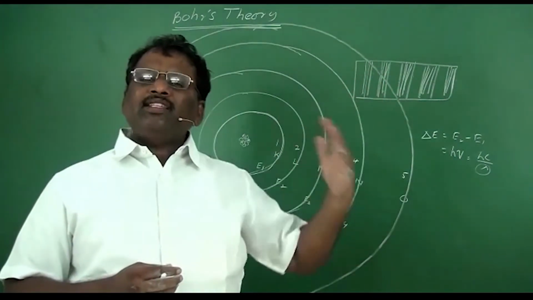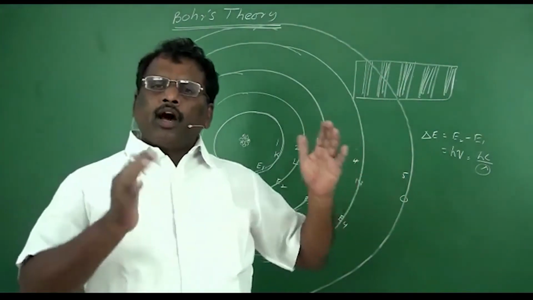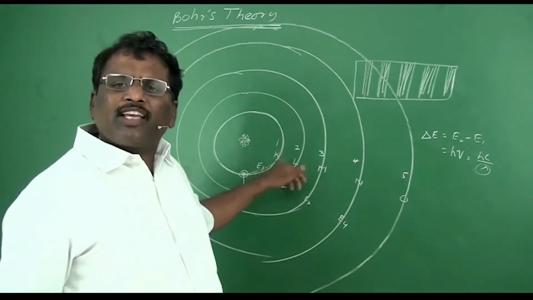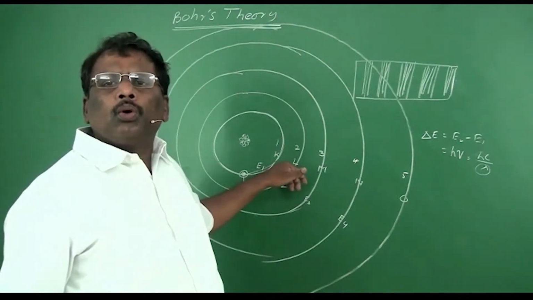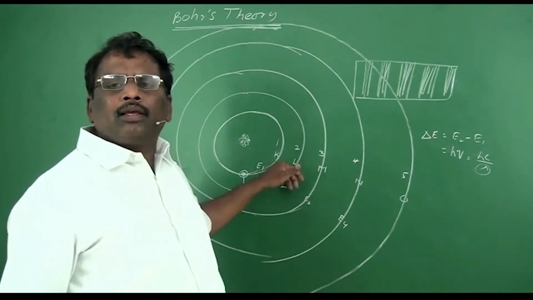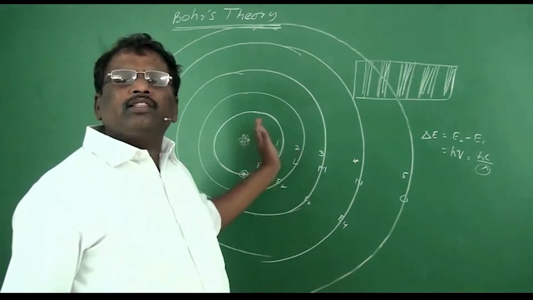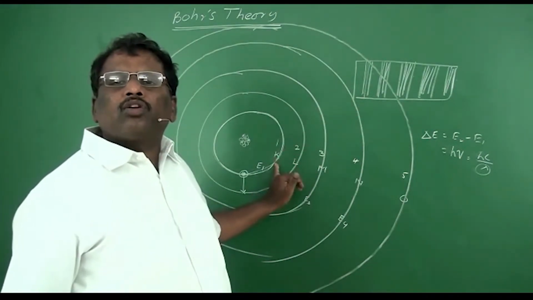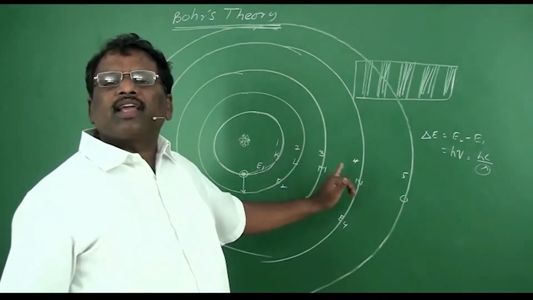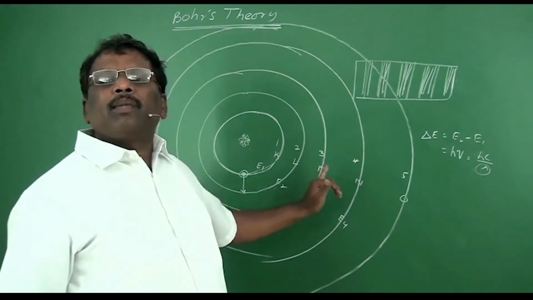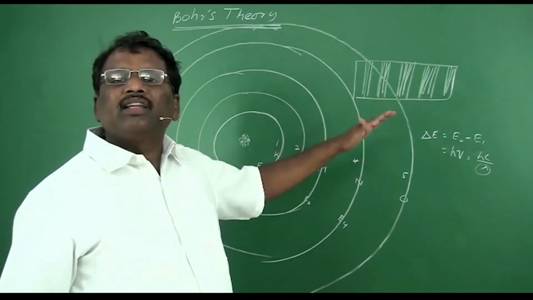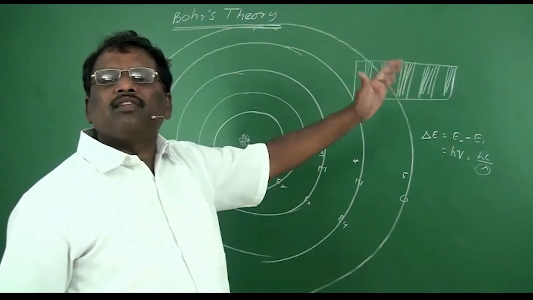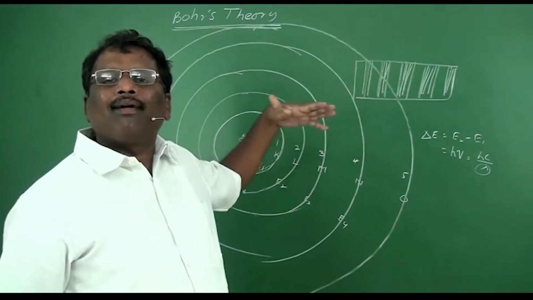That's why, in each atom in the normal state, the electron is in the first energy level. But when it was exposed to light, each atom behaves independently. In some atoms, the electron in the first energy level goes to the second energy level. In some atoms, it goes to the third energy level, in some to the fourth, fifth, sixth energy level, and so on.